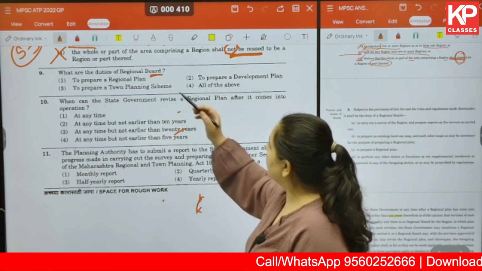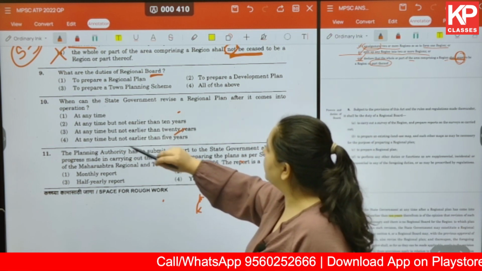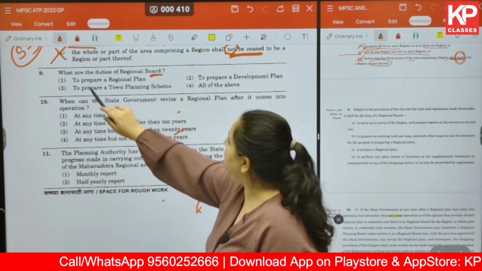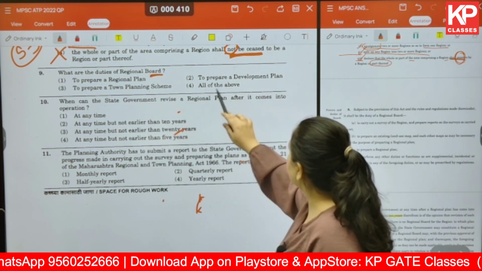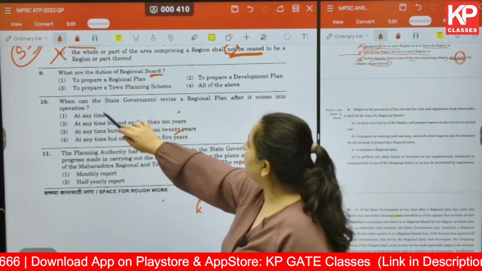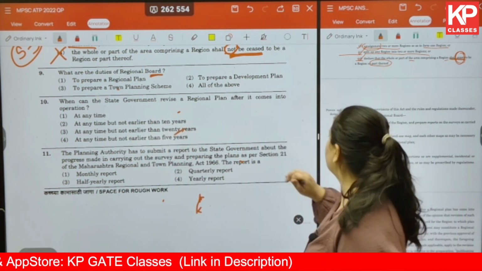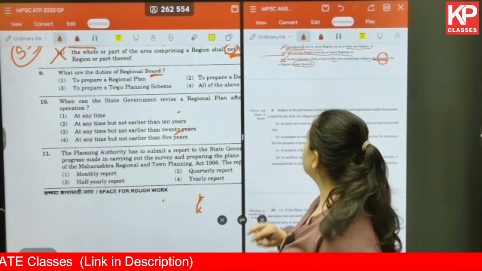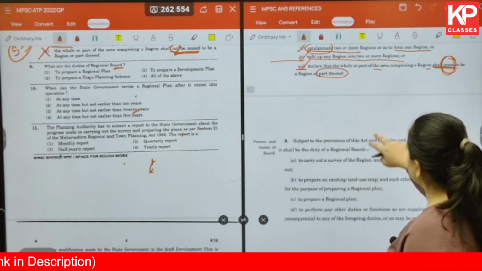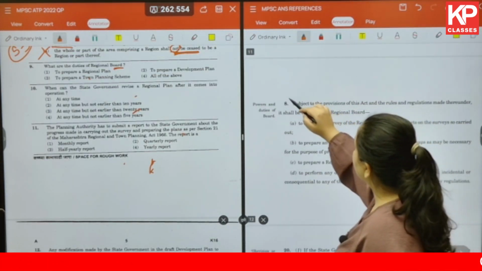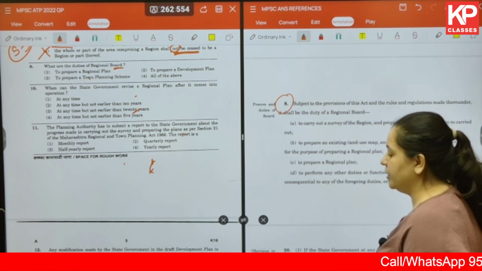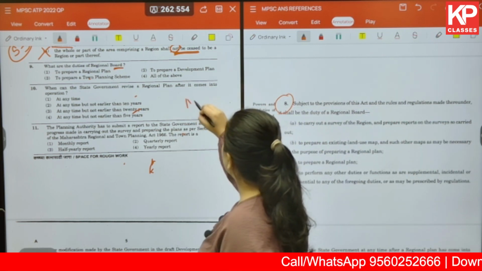So let us read this question in detail. Duties of regional board: first, to prepare a regional plan; to prepare a development plan; to prepare a TPS, that is town planning scheme; or all of the above. Okay, this is mentioned in section number 8 of the MRTP Act.